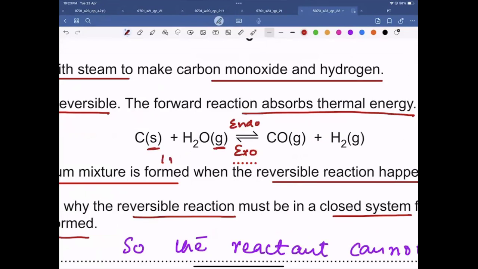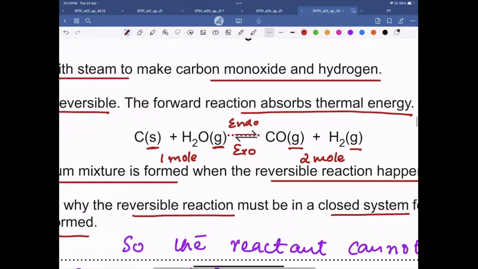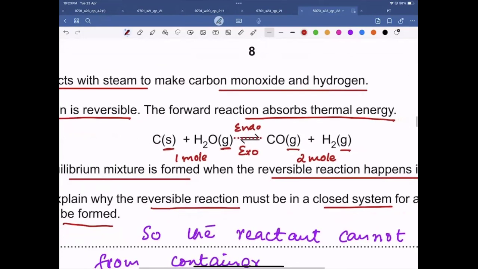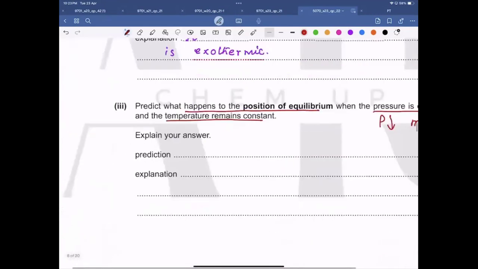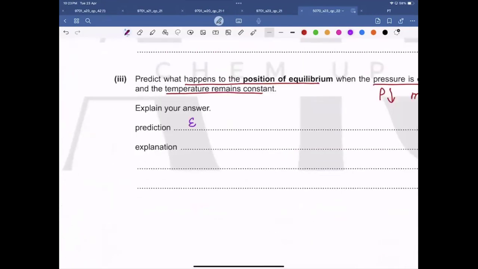On the reactant side, we have 1 mole of a gas, and we have 2 moles of a gas on the product side. So Heather, you are wrong in this part. The position of the equilibrium is going to shift towards the right or towards forward, and the reason is that the product side has more moles of gases.